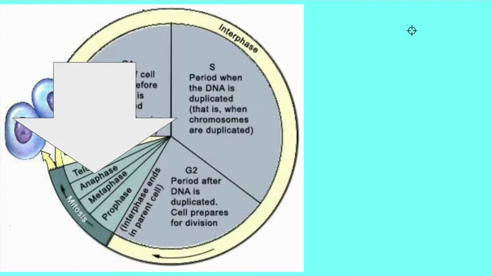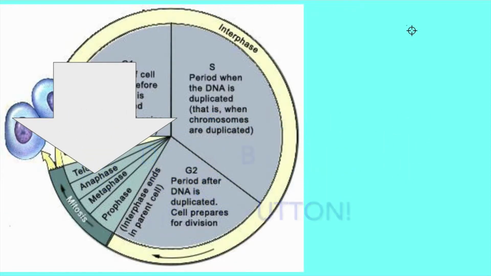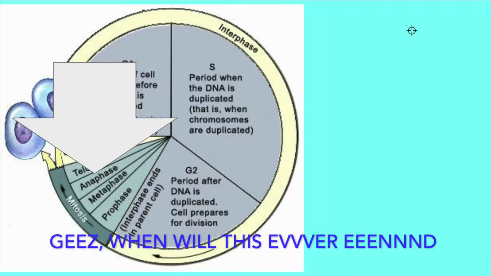Then we have anaphase. In anaphase, the spindle fibers contract and shorten. This process pulls the centromere apart, allowing sister chromatids to move to opposite ends of the cell. After they separate, each sister chromatid will be considered a chromosome.